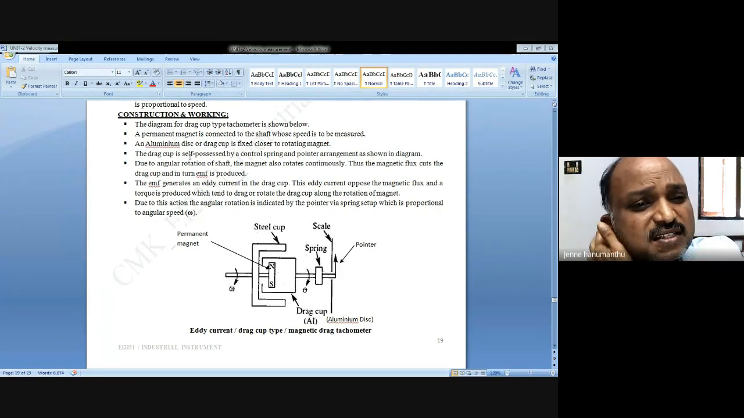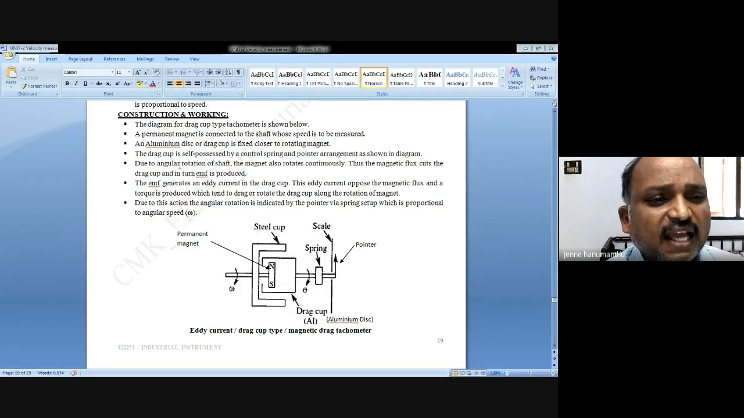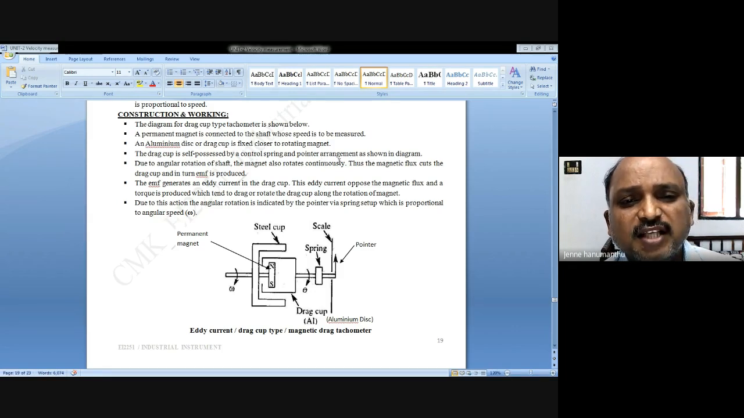An aluminum disc or drag cup is fixed close to the rotating magnet. The drag cup is restrained by a control spring and pointer arrangement as shown. Due to angular rotation of the shaft, the magnet also rotates continuously, so that the magnetic flux cuts the drag cup and an EMF is produced. The EMF generates an eddy current in the cup.